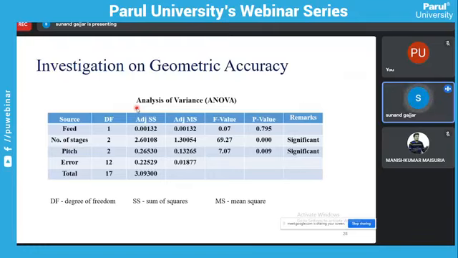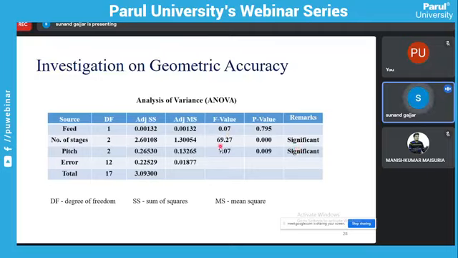If the p value of a parameter is less than 0.05, that is an important parameter. Here we can observe the p value is less than 0.05 for two parameters, number of stages and pitch, so these are the significant parameters.